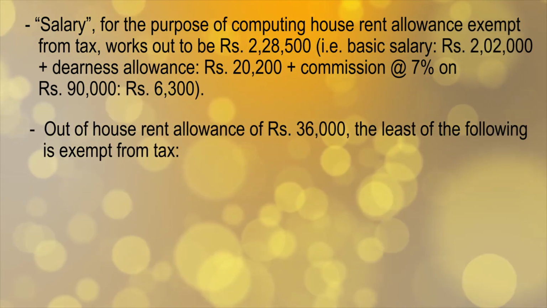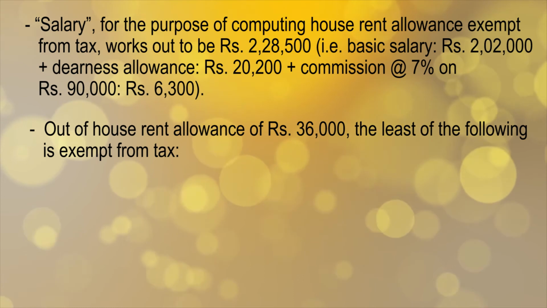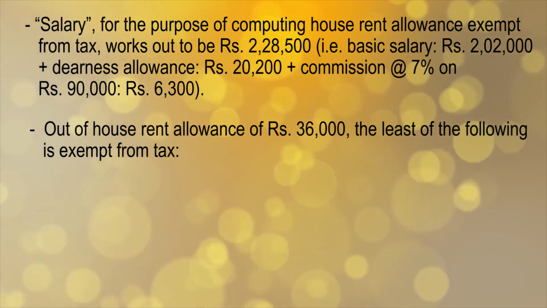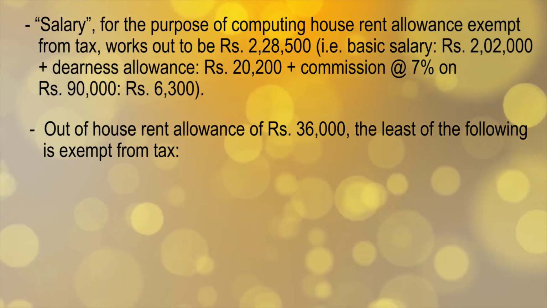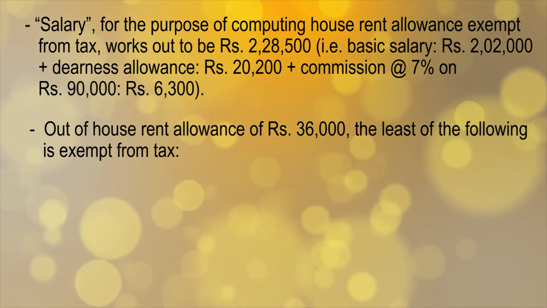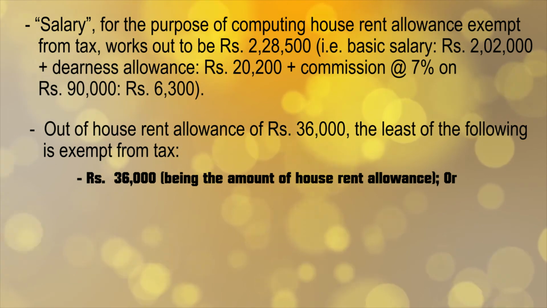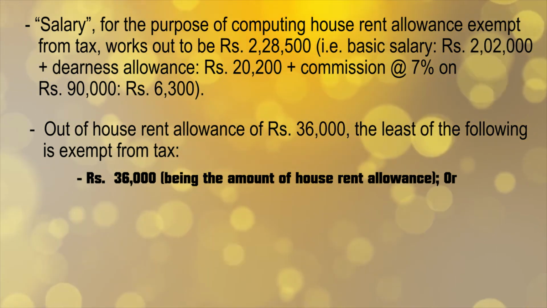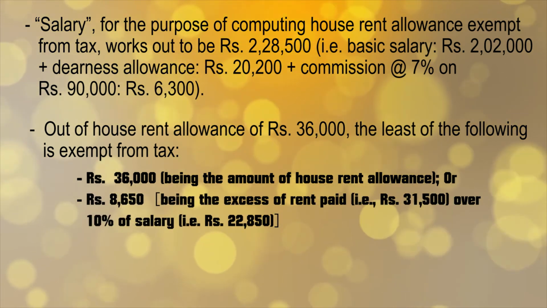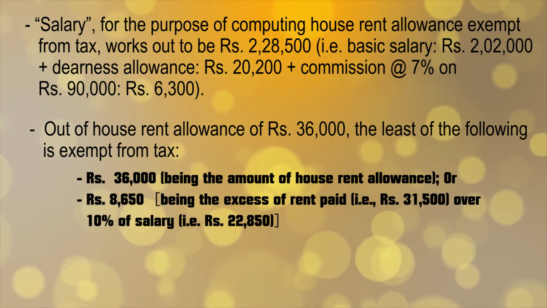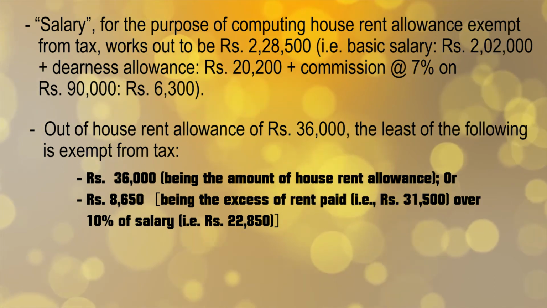Now, out of the house rent allowance received by Mr. A, rupees 36,000, the three conditions are given, and the least of these three will be exempted from tax. Number one, the actual house rent allowance received, rupees 36,000. Secondly, excess of rent paid over 10% salary.